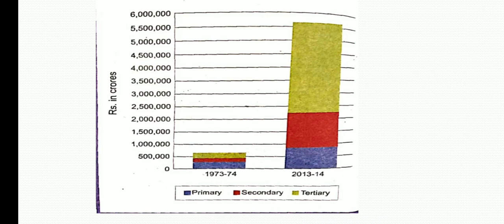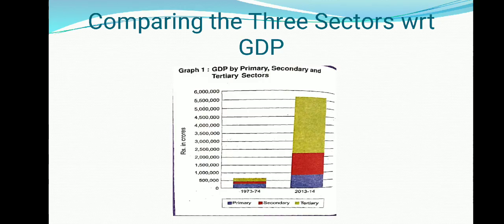So what was the GDP of India in 2013-14? If we count the GDP of the primary, secondary and tertiary sector, that means the sum of the primary, secondary and tertiary sector, then we will get the GDP. So in 2013-14, how much was it? This you will tell me after the chapter is over, and this time I really want you all to answer me. Okay students, so now let us move on to the next point.